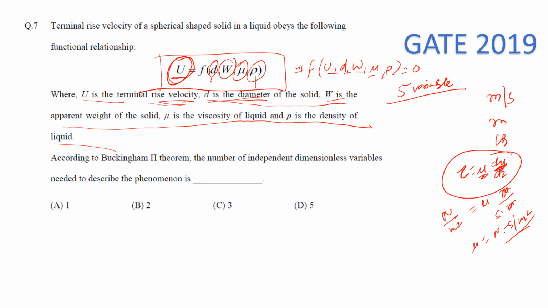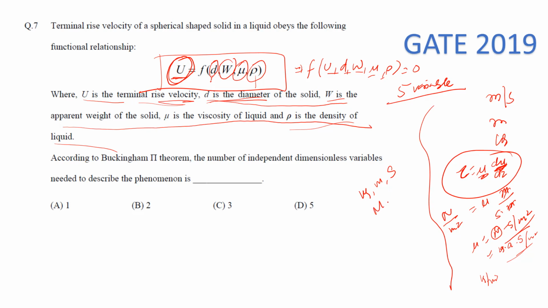Fine. If you again break this, then it will be kg into acceleration, second per meter square. So it will contain mass, second, and length. Then density is kg per meter cube, right? So among these, if you consider the primary dimensions, we have meter, kg, meter, and second, right?